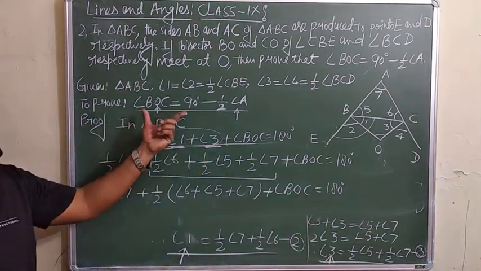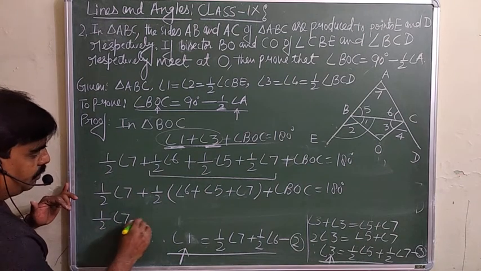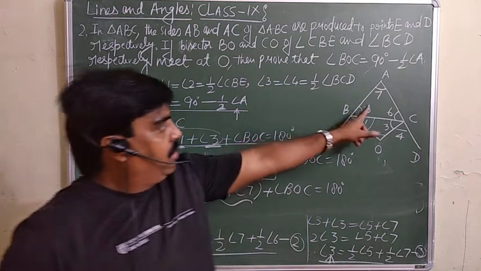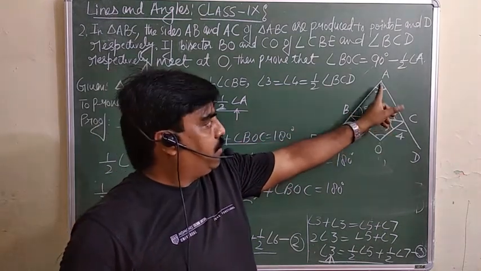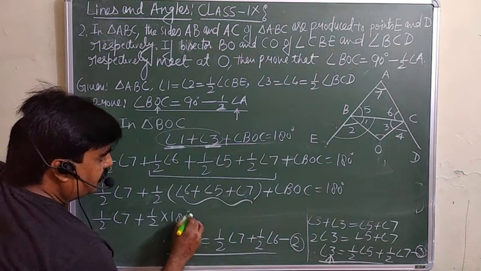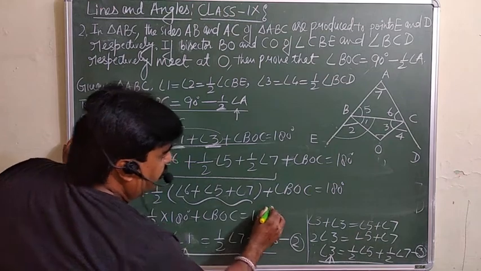But the sum of these three, angle 5 plus 6 plus 7, is equal to 180, as we already know. So this is half of 180 plus angle BOC is equal to 180 degrees.